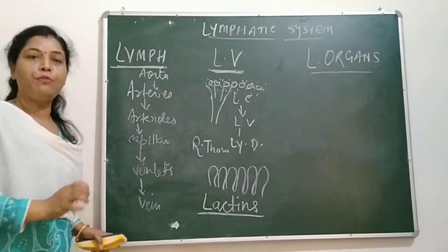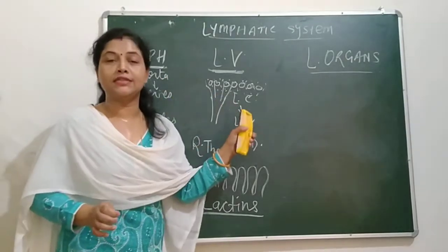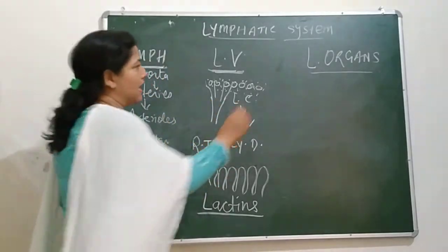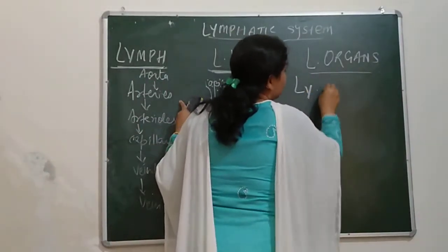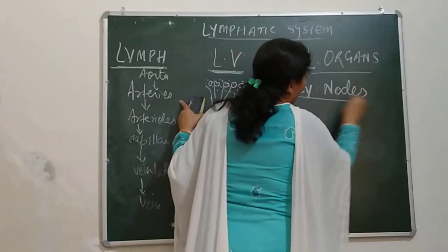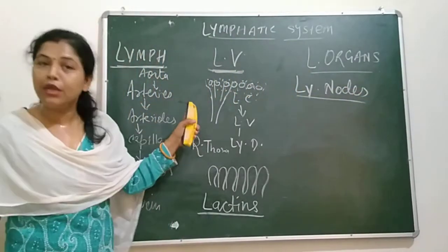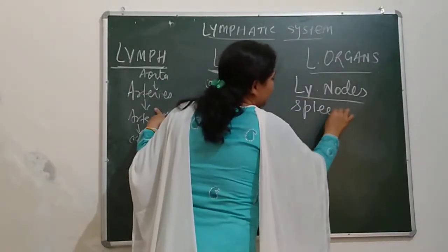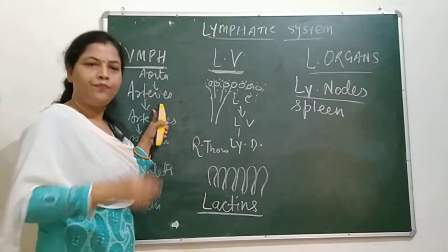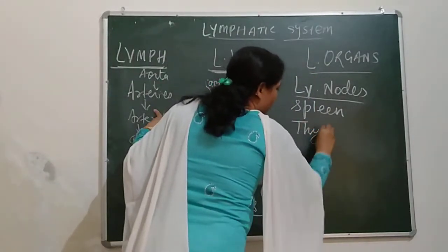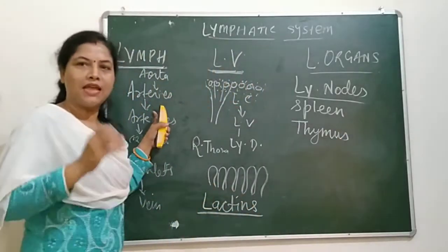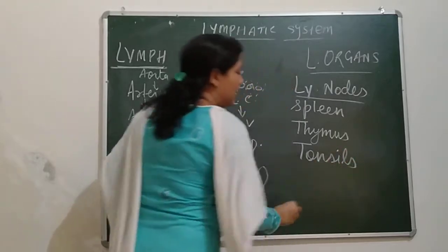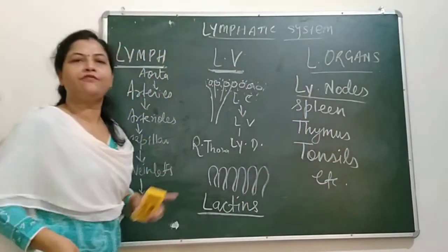Now I am going to make you understand about lymph organs. What are these lymph organs? The first lymph organs are lymph nodes, which I have already made you understand in vessels. Spleen is a lymphatic organ. Then thymus. Thymus is another lymphatic organ. Tonsils, etc.